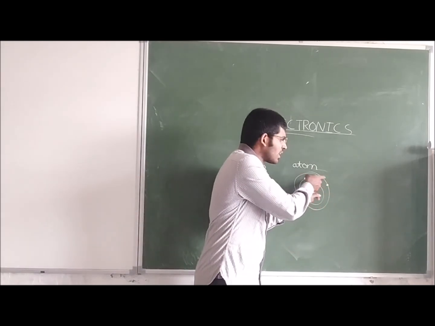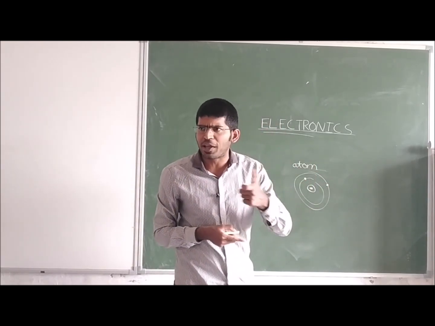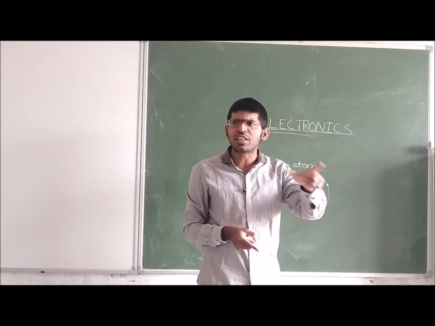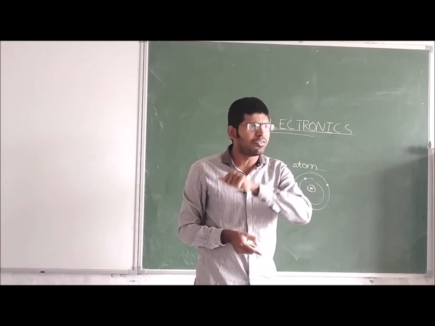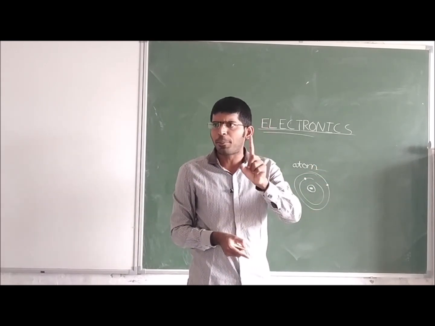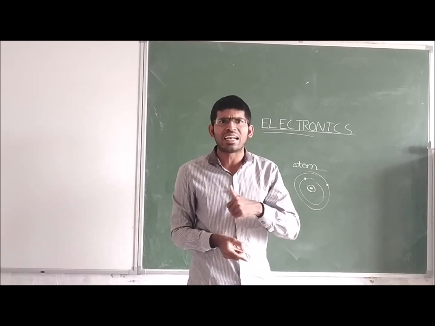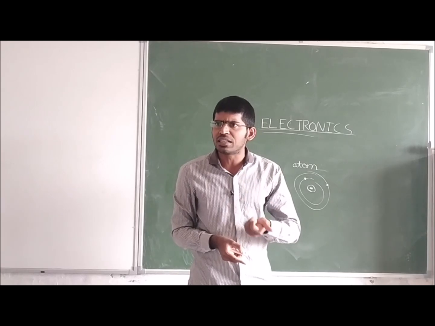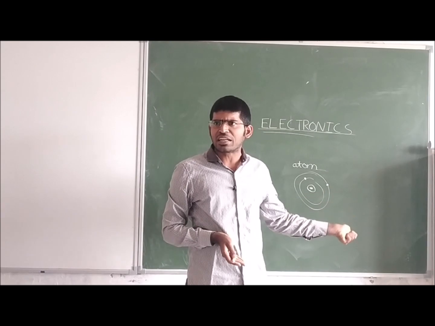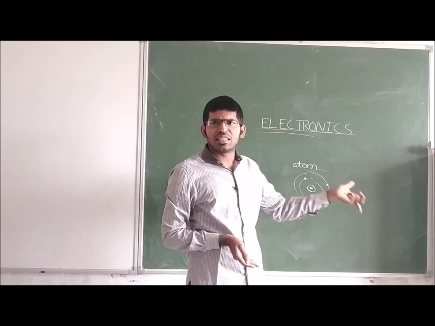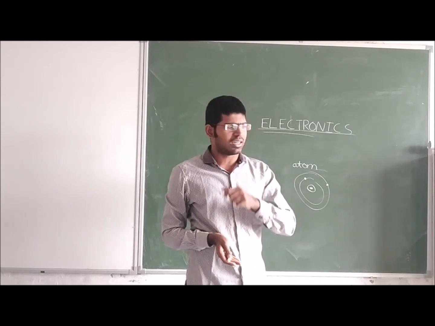Now, these electrons can be controlled by us. We can use these electrons for the current. We can use these electrons for the operation of TV. We can use these electrons for the operation of mobile. We can use these electrons for the operation of any electronic device or electric device. When you want current, we take the help of electrons. So controlling of these electrons, we call this branch electronics. That we will study in the first year.